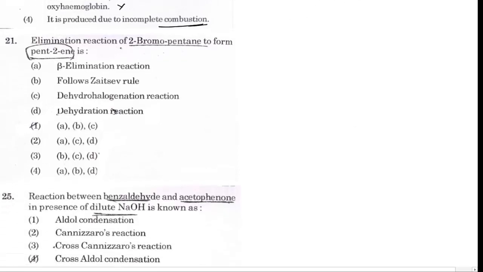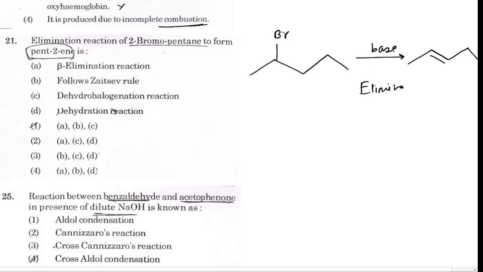Question number 22: elimination reaction of 2-bromopentane. This molecule is 2-bromopentane, and it is converted to pent-2-ene. This is an example of an elimination reaction, so we require a base at high temperature.